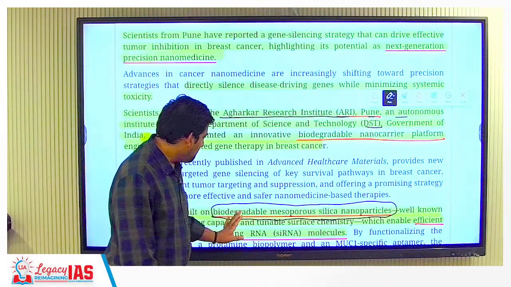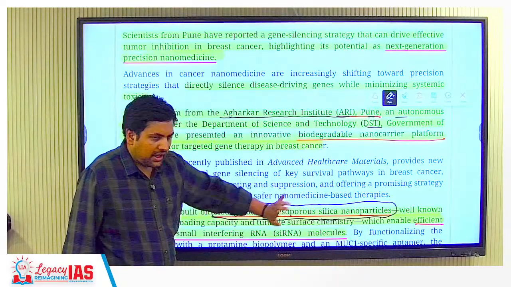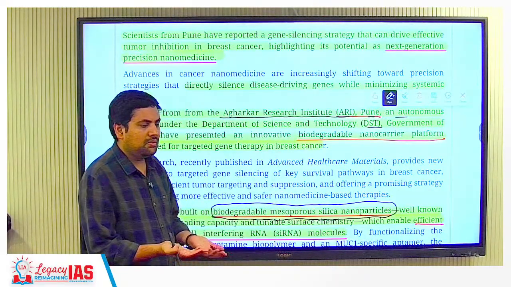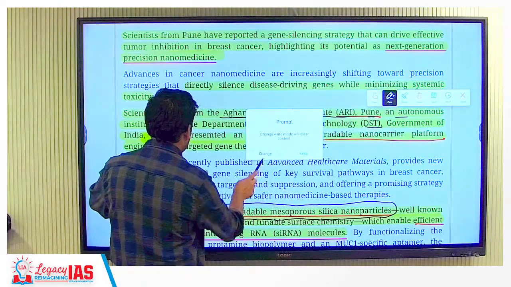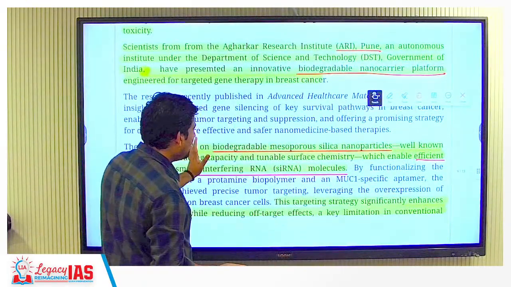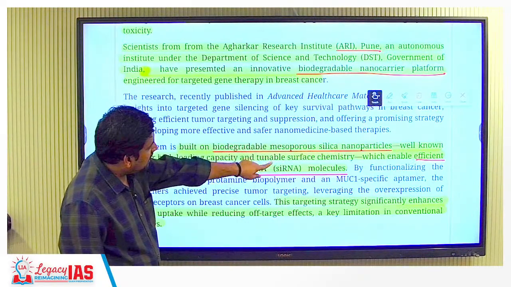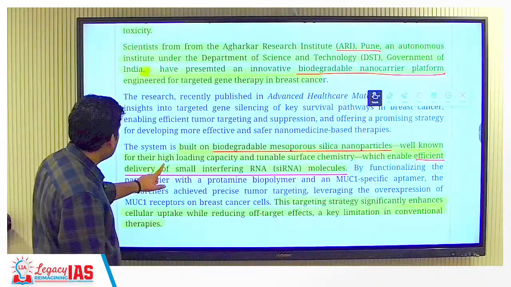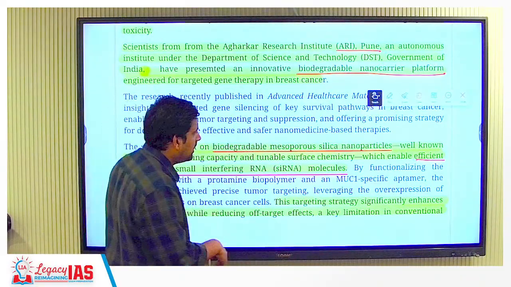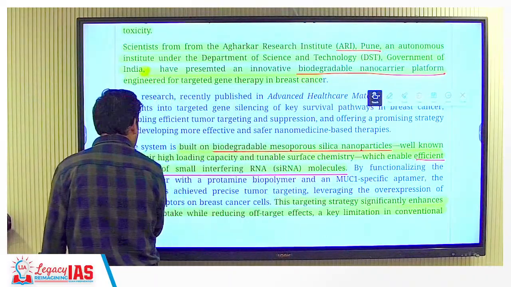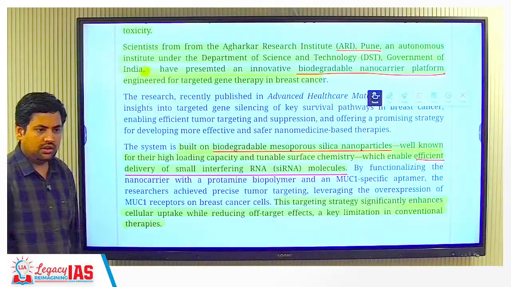So based on that, biodegradable mesoporous silica nanoparticles have been used as a platform. If you read it, you will get some idea. The system is built on biodegradable mesoporous silica nanoparticles, well known for their high loading capacity and tunable surface chemistry. So they are acting as a platform which enables efficient delivery of small interfering RNA molecules. Understood?